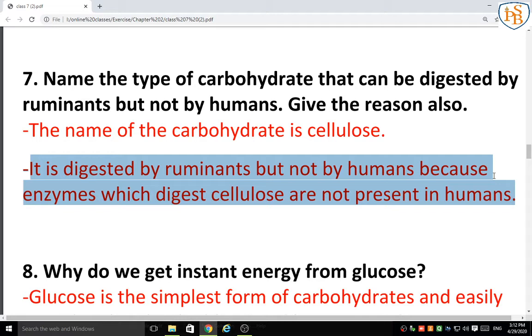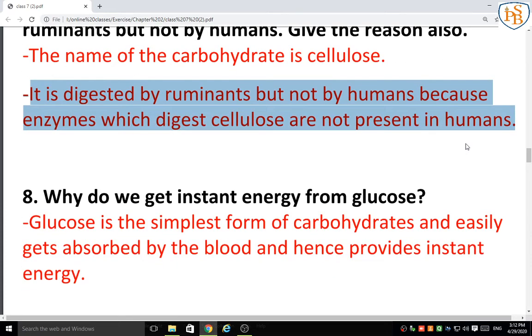They are not directly digesting. First they chew and swallow, then they send the food back into the mouth and start chewing again. So it is the opposite digestion process.